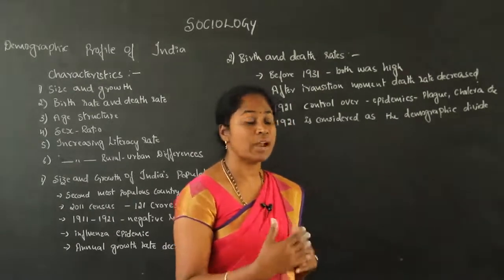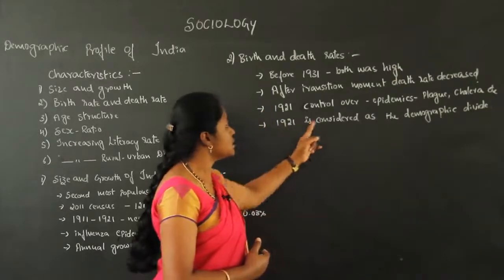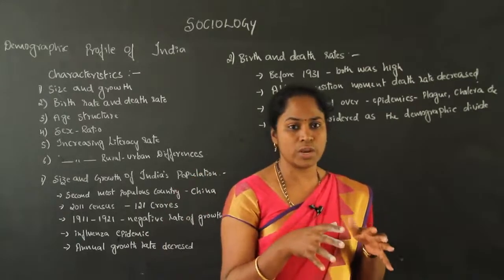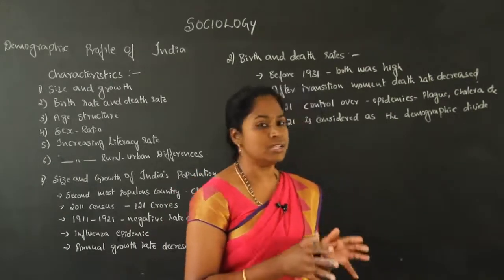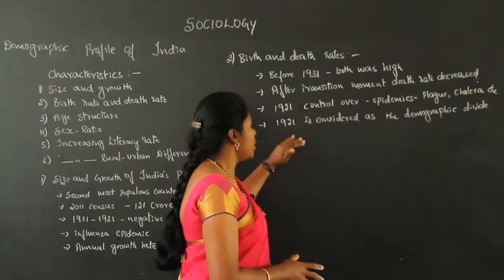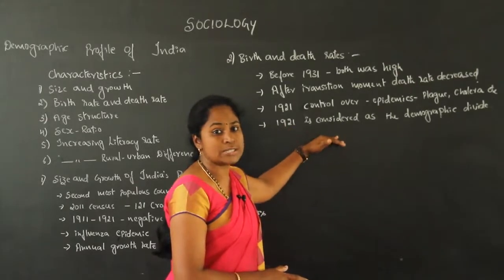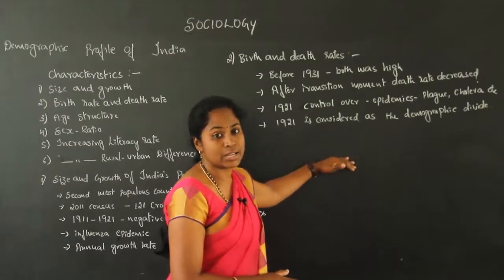Because of that, 1921 is called the demographic divide. This year, 1921, is called the demographic divide, where we can see it brought changes to the Indian society, because it started controlling the death rates in the Indian society.